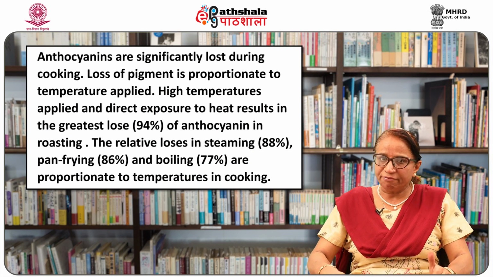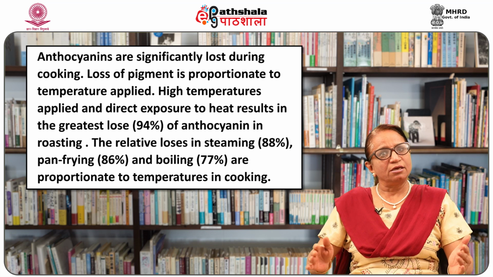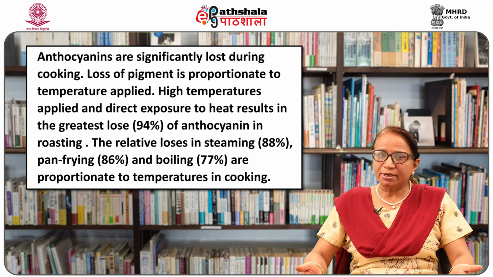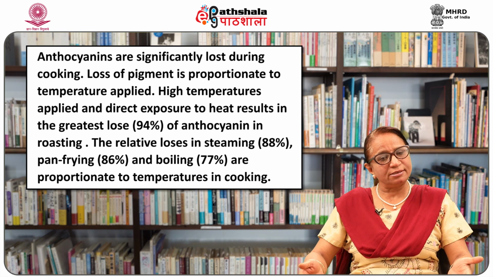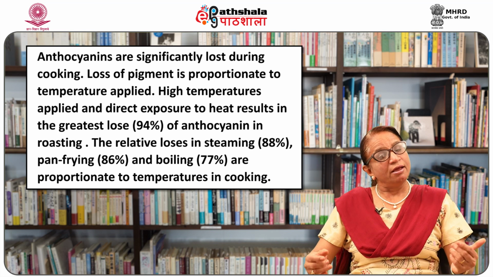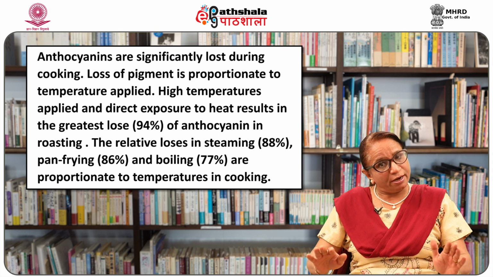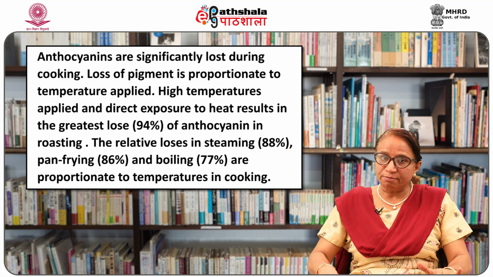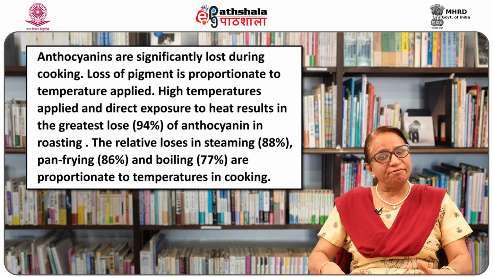Anthocyanins are significantly lost during cooking. Loss of pigment is proportionate to temperature applied. High temperatures applied and direct exposure to heat results in the greatest loss. Nearly 94% of anthocyanins is lost in roasting. The relative losses in steaming are 88%, pan frying 86% and boiling 77%.